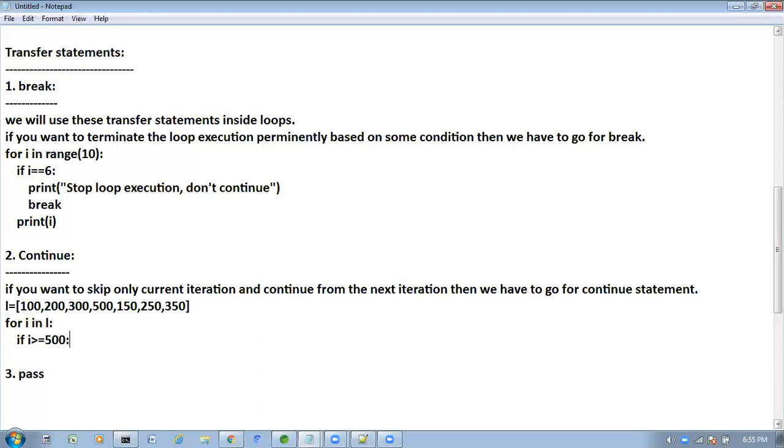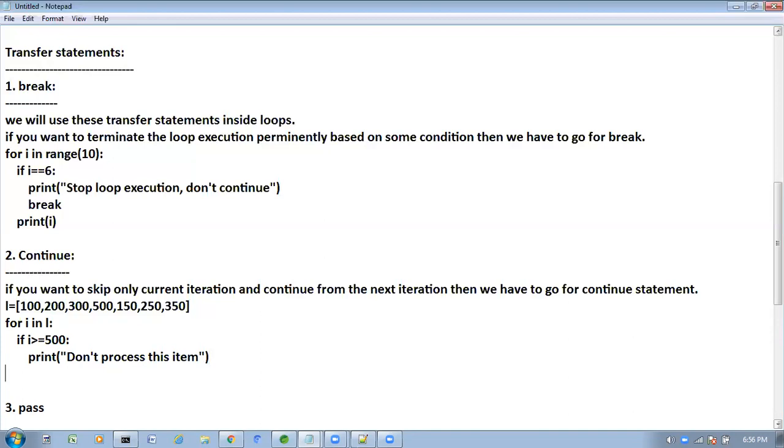If I is greater than or equal to 500, then I don't want that item. I just want to print "don't process this item." Don't process this item. So like that I want to take.